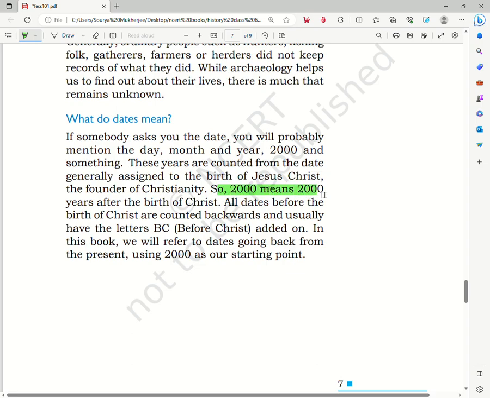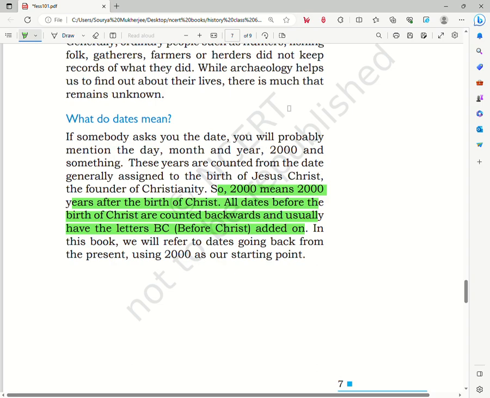So 2000 means 2000 years after the birth of Christ. All dates before the birth of Christ are counted backwards and usually have the letters BC, that is before Christ, added on. In this book, we will refer to the dates going back from the present using 2000 as our starting point.